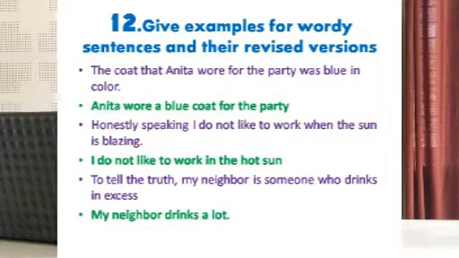We can easily express that as I do not like to work in the hot sun. Next, to tell the truth, my neighbor is someone who drinks in excess. You can put it in a simple sentence like my neighbor drinks a lot.